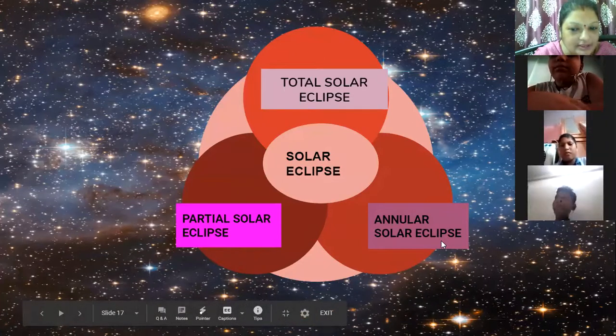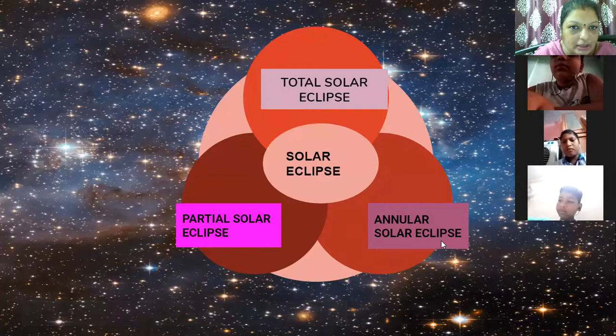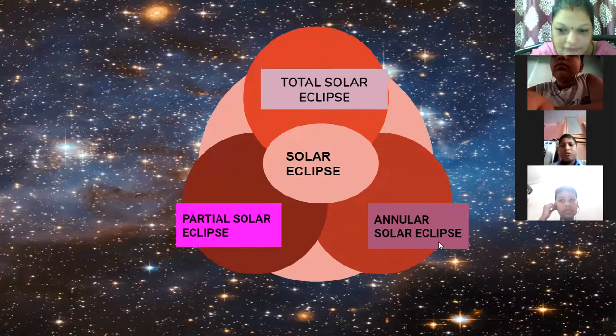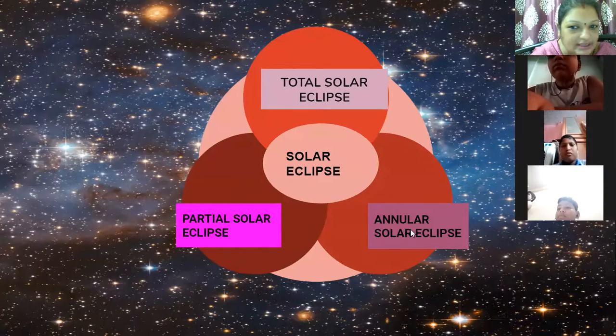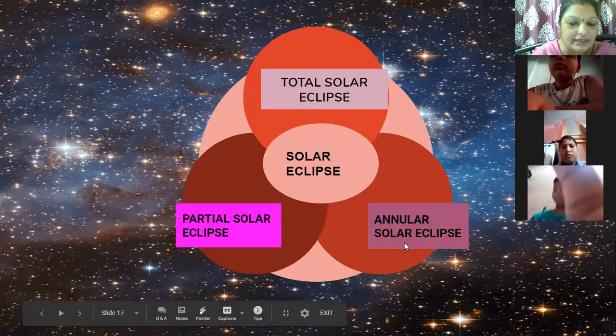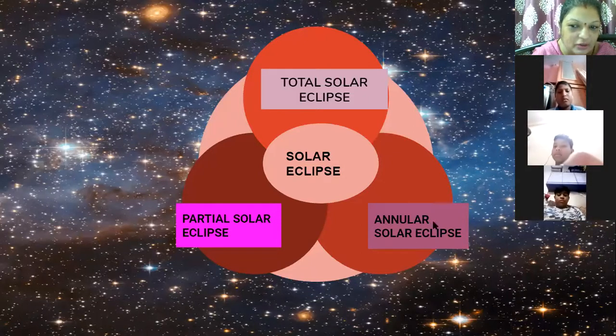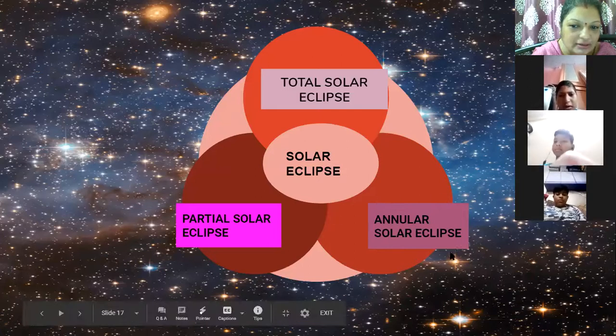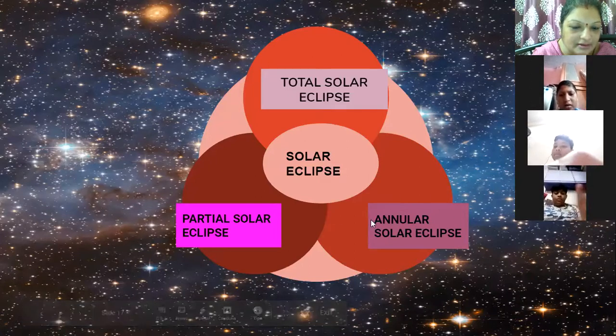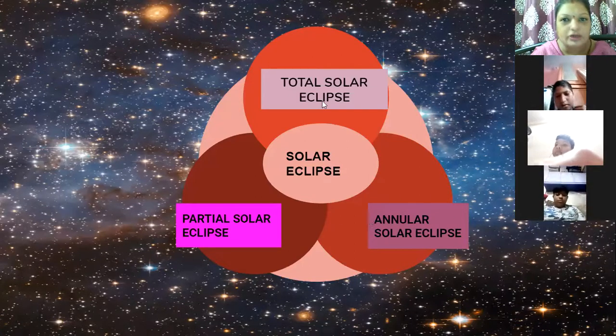Recently, boys, a week ago, a solar eclipse took place. That was the first solar eclipse for this year. Now you have to unmute and answer which type of solar eclipse was it. Annular solar eclipse. Very good. It was an annular solar eclipse.